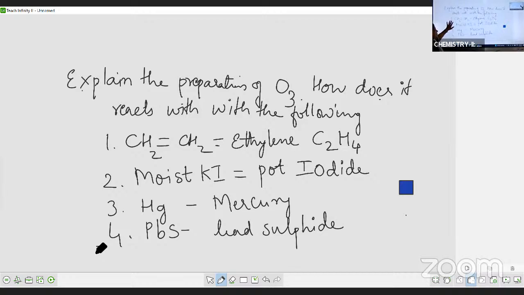So, preparation of ozone and its properties with the 4 chemicals. One is the ethylene, C2H4. The next is with the moist potassium iodide. The next is with the mercury. And the fourth one is with the lead sulfide. Please write down the question fast.